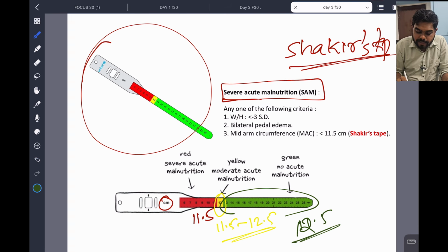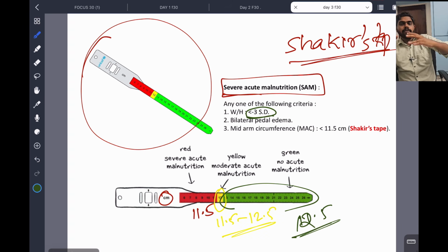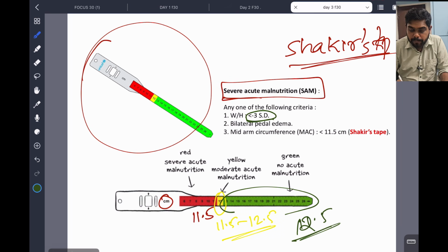So the SAM criteria is any one of the following criteria. So weight by height should be less than -3 standard deviation. So you know what is acute malnutrition and chronic malnutrition. In acute malnutrition, what happens? Weight is a problem. Chronic means stunting, height is a problem. That is also very important. You should know. In chronic malnutrition, height for age is very important. Stunting will happen. In acute malnutrition, there is deficiency of the nutrient, so weight will come down. Weight is the problem. So here weight by height less than -3 standard deviation, and here because of severe acute